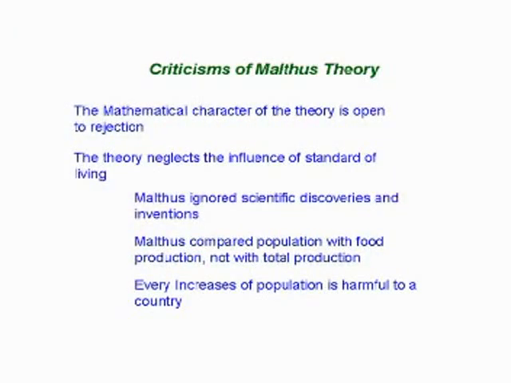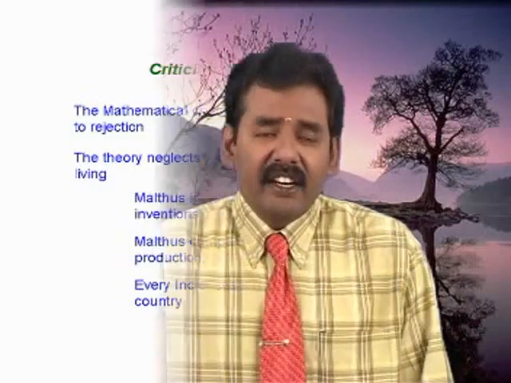The other criticism is that Malthus compared the population with food production alone. In his theory, he never thought about any kind of production except food production. There is a lot of production. Not only agricultural production will fix the economic situation of a country. Industrial production, total production, everything is included. It is not food production alone, but he thought only about food production. That is another weakness in his theory.